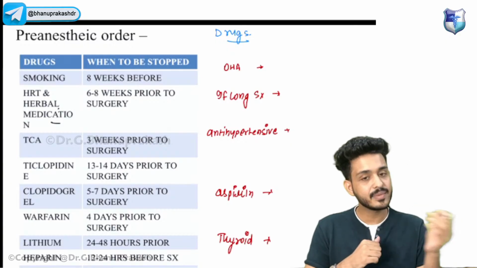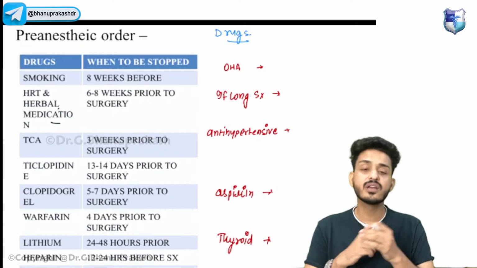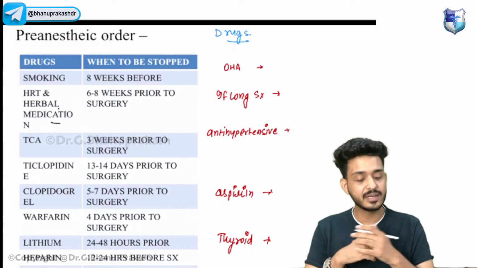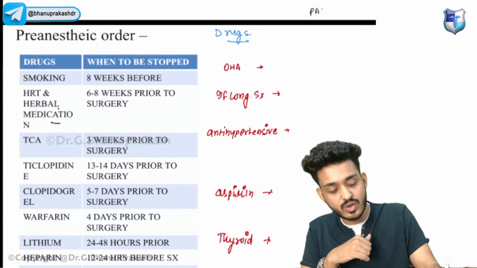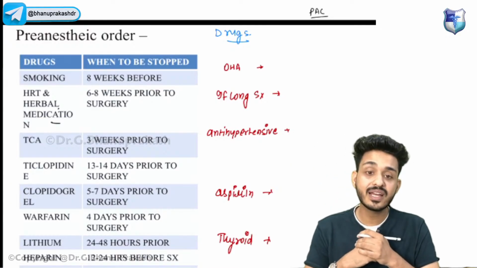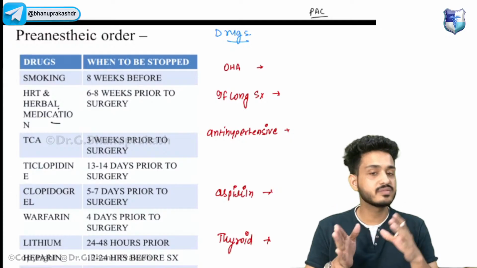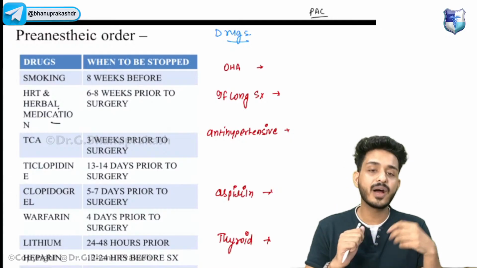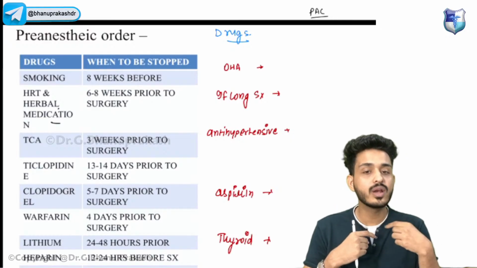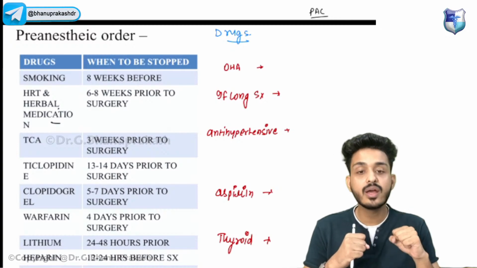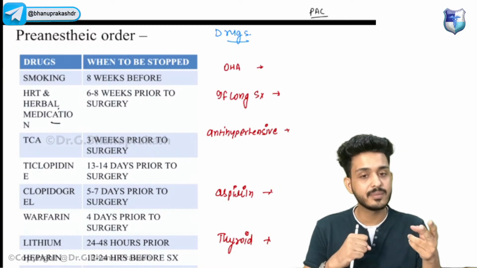Okay, I will be sending my patient to the anesthesia department. When the patient comes to the anesthesia department, we will be doing what is known as a pre-anesthetic checkup. In the pre-anesthetic checkup, I will be taking a general physical and systemic examination. Apart from that, I will be looking inside the oral cavity of the patient because I need to intubate the patient, and that is known as Mallampati grading.